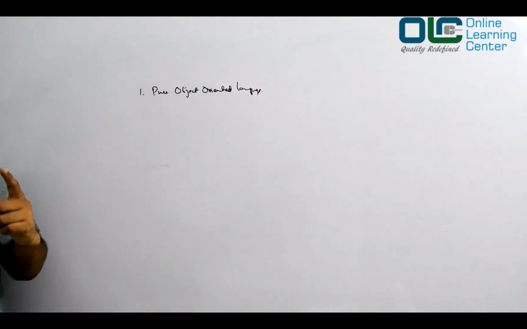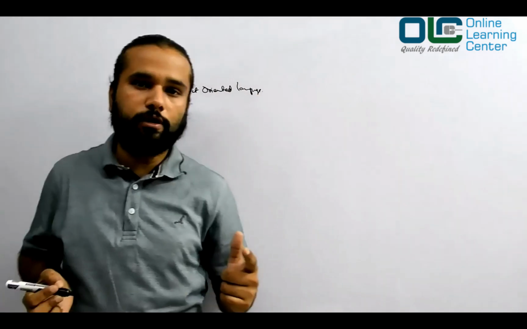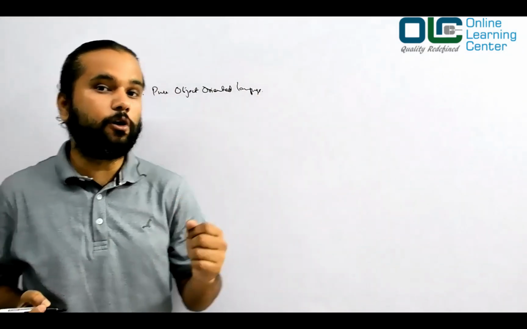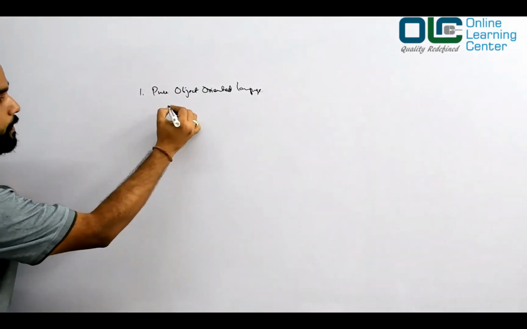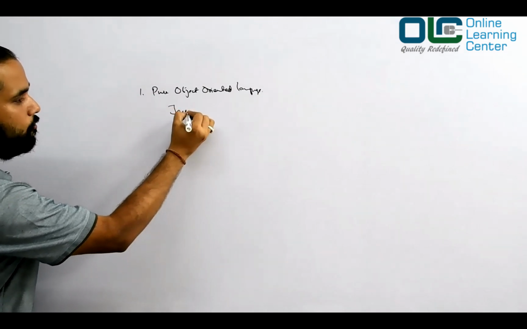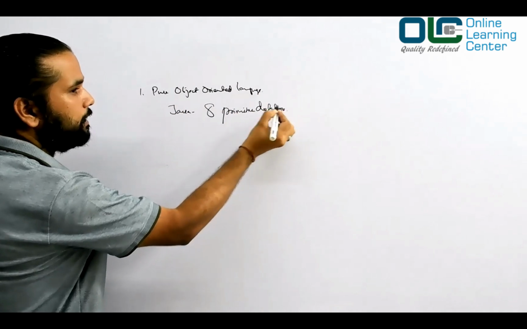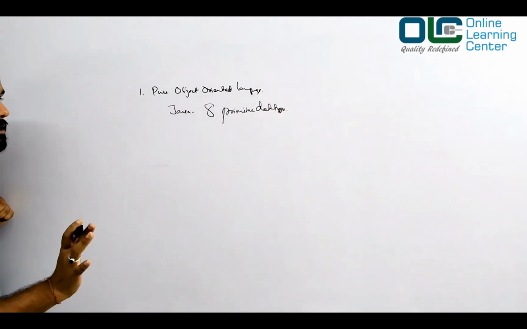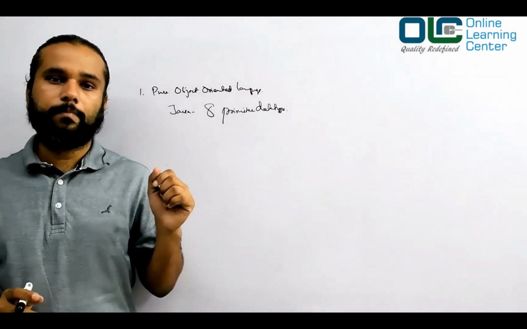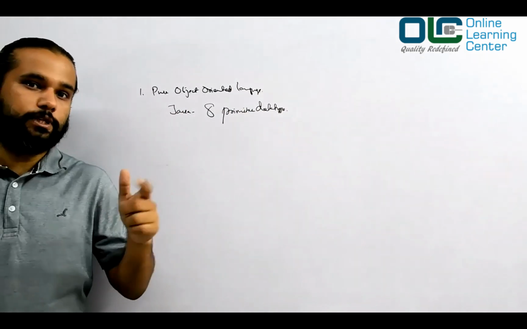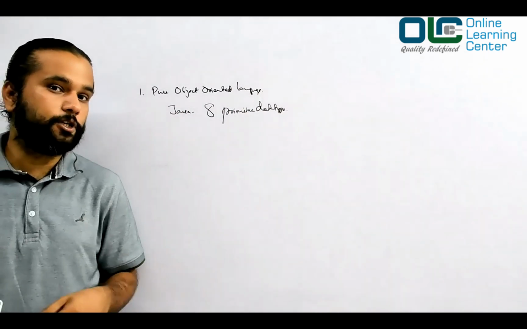Now the problem with Java is that it is not a pure object oriented programming language because of primitive data types. In Java you have 8 primitive data types, and these are really not objects. They are just variables, not an object of any class.